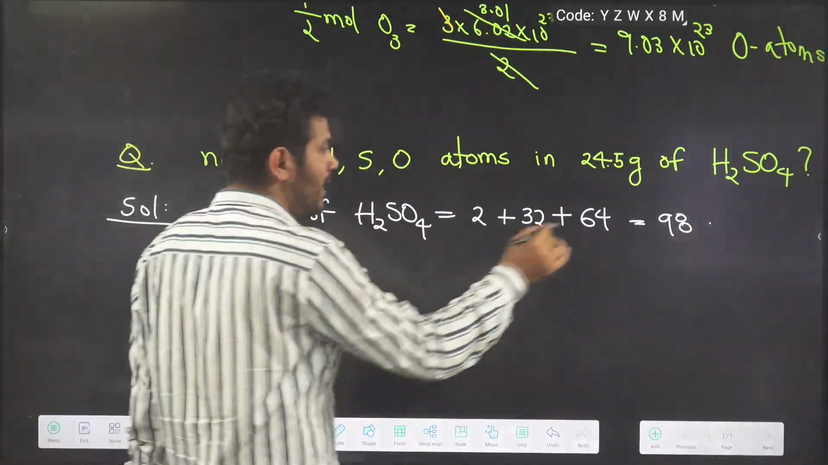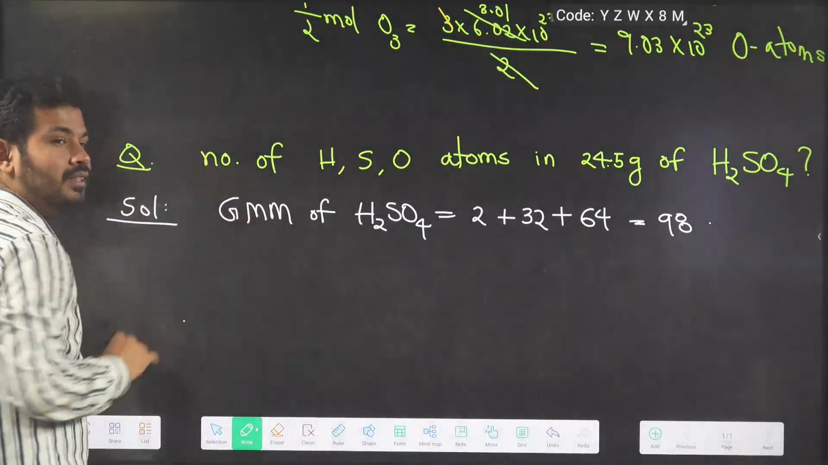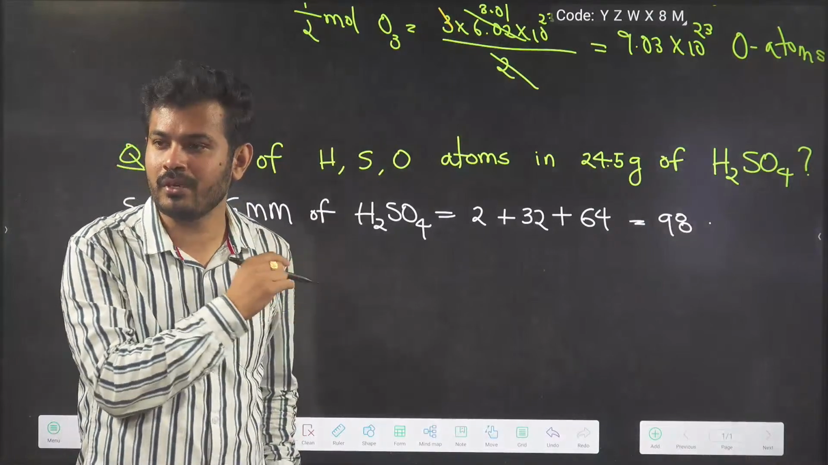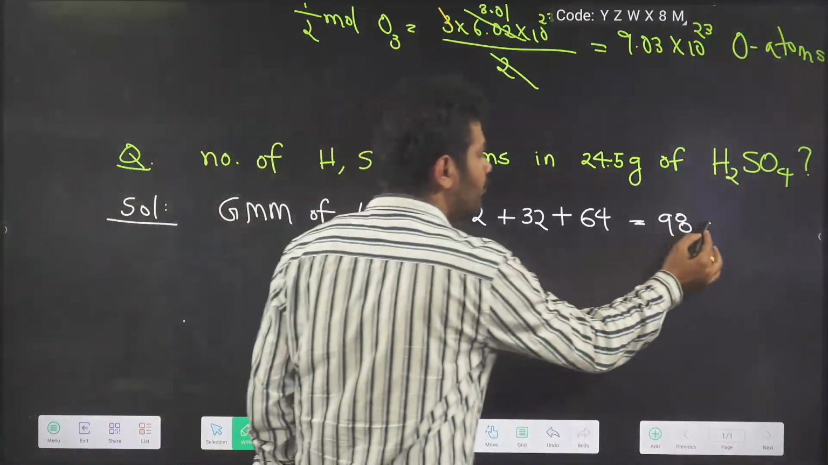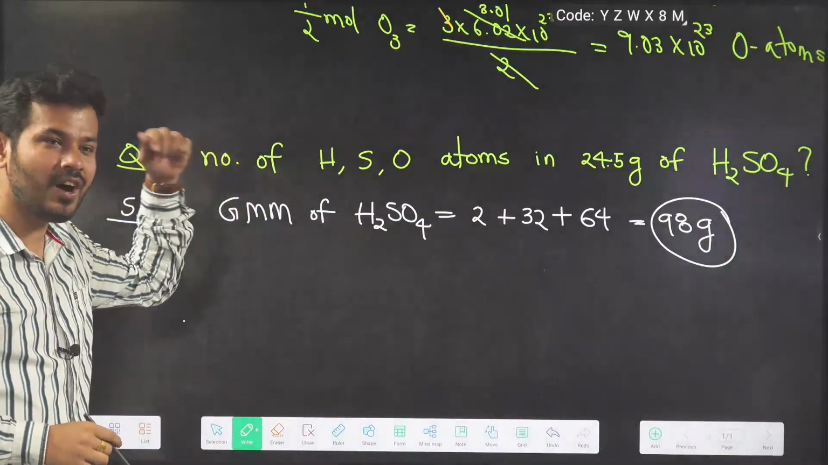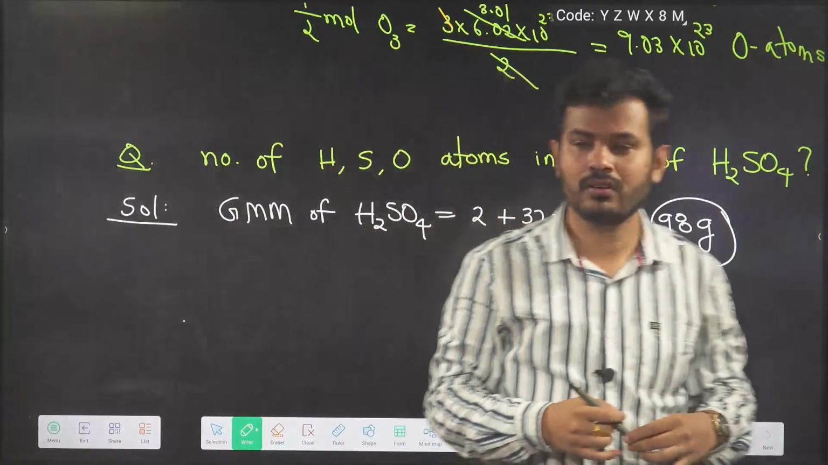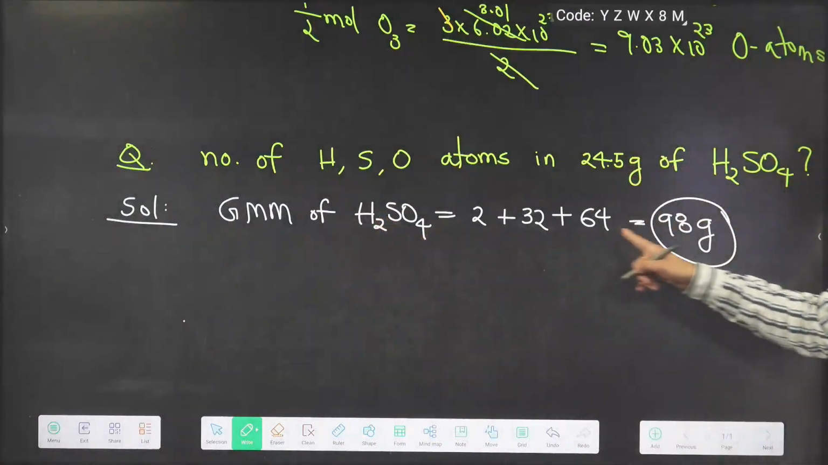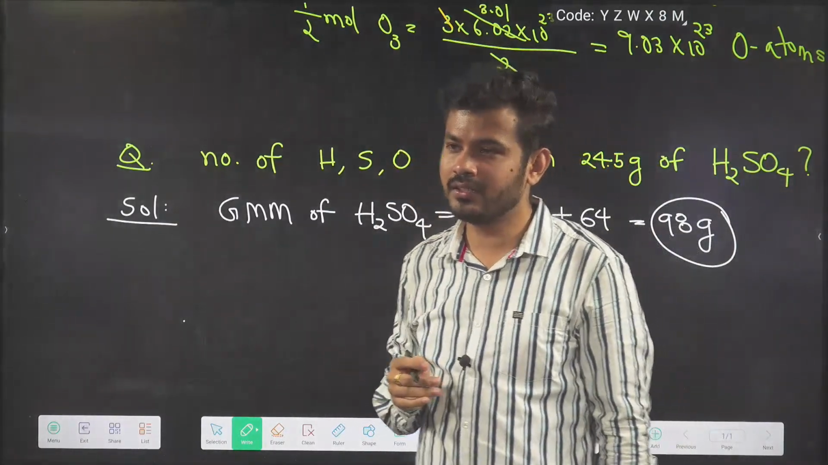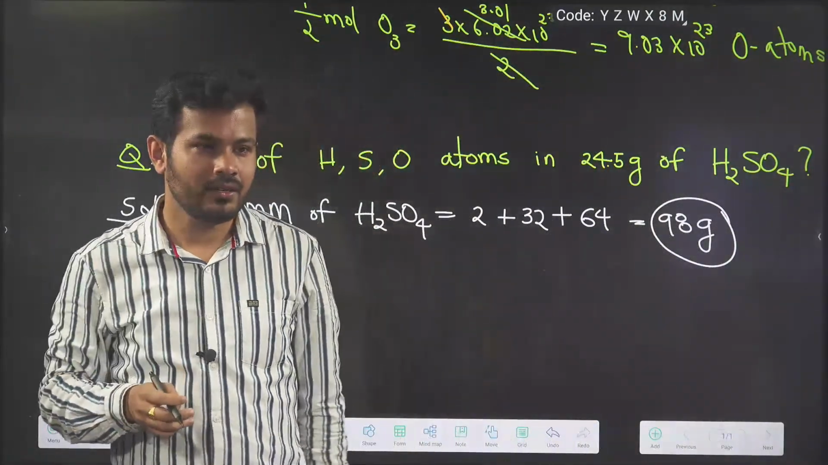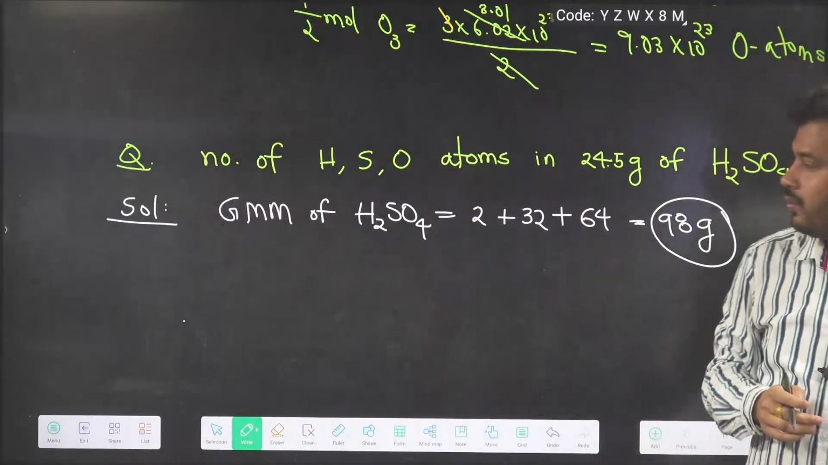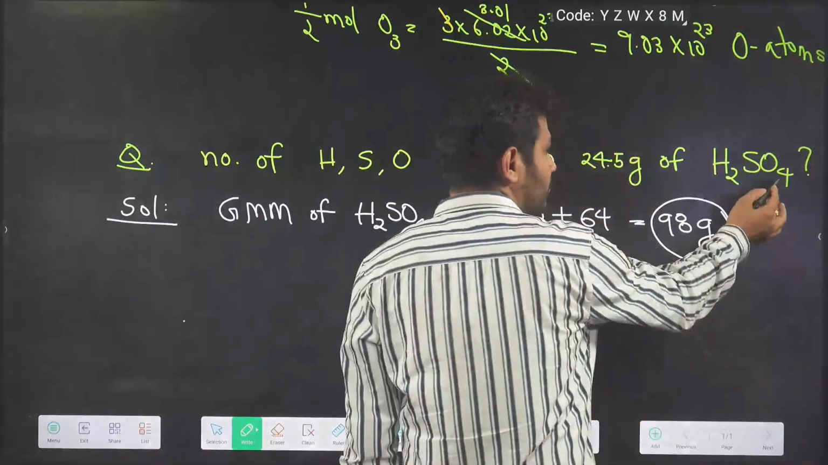So 98 amu. But if I say gram molecular mass, how much will it be? Now I'm not talking about molecular mass, let us say it is gram molecular mass. What will be the mass? 98 gram. Very good. And 98 gram of H2SO4 will contain how many molecules of H2SO4? If the gram molecular mass of H2SO4 is 98 gram, then you tell me. Correct.